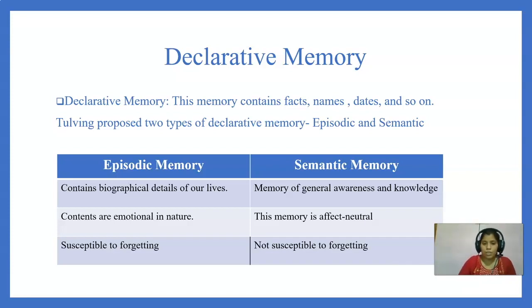These are all episodes or personal information, and obviously since these are personal, some kind of emotions and feelings are attached with it. Whenever I recall my college days or my childhood experience, that will bring some pleasurable feeling in me.